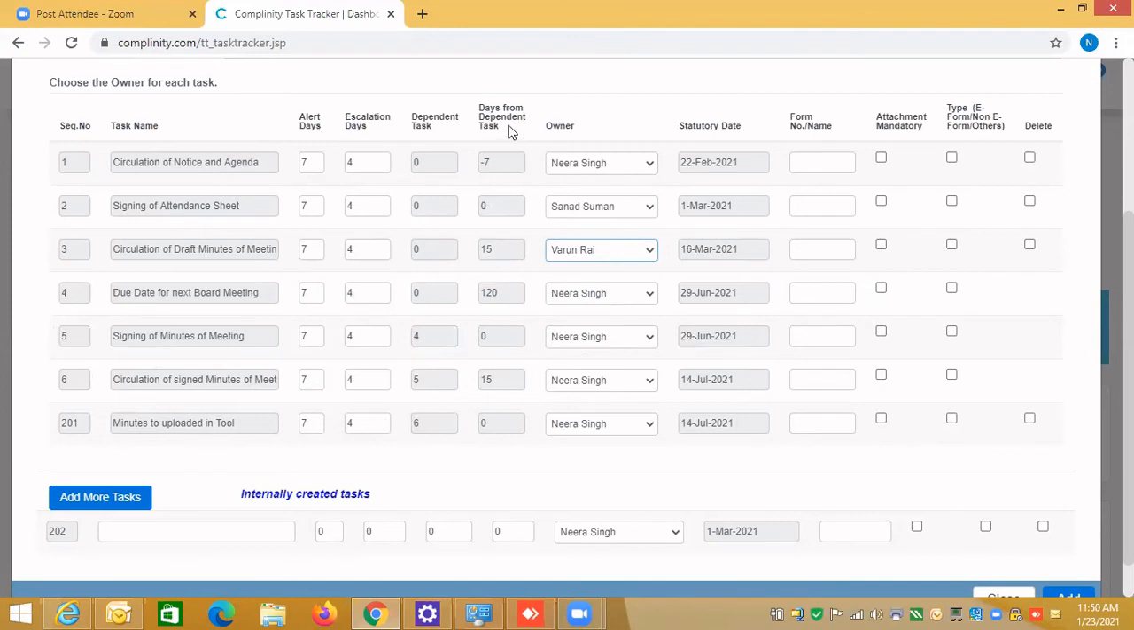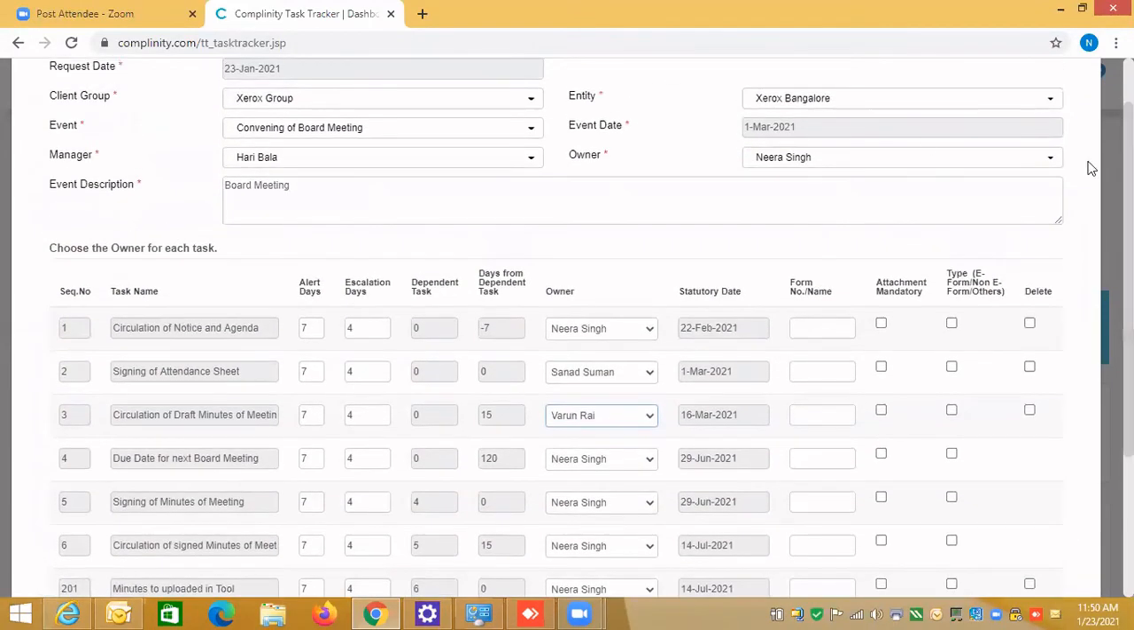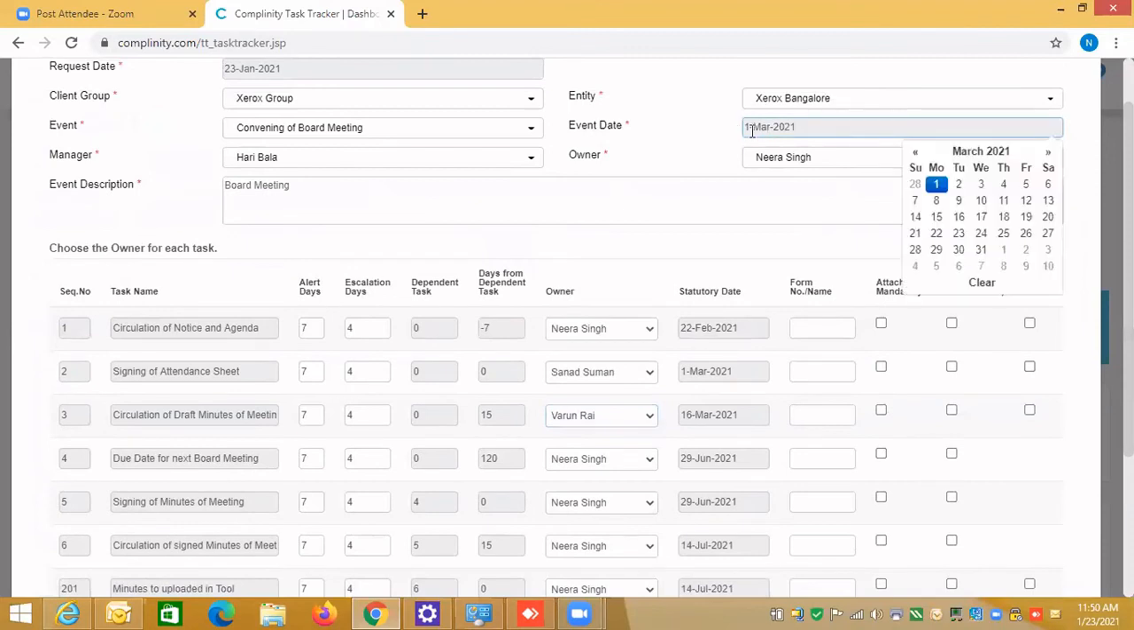And you see the days from the dependent task means whatever I have selected, the statutory date will be calculated based on the event date. I have said 1st March 2021. Immediately the statutory date will be calculated based on this. So I say 22nd February, it means 7 days before, -7.